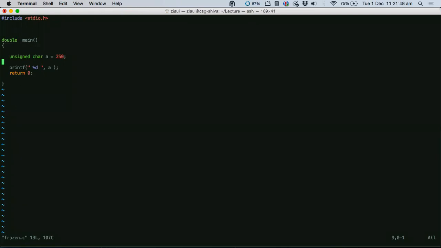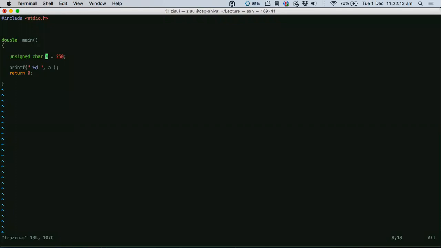Think of these bulbs now as bits, right? So that's why you can have 2 power 8 different values within a byte. You cannot have more than 2 power 8 values within a byte. This is what I am trying to experiment here. Now I have allocated a variable which is just 1 byte long, and I am trying to store a value called 250 in that location.